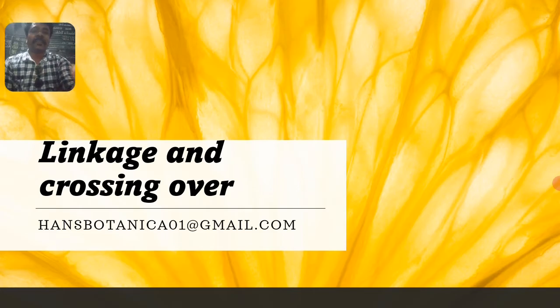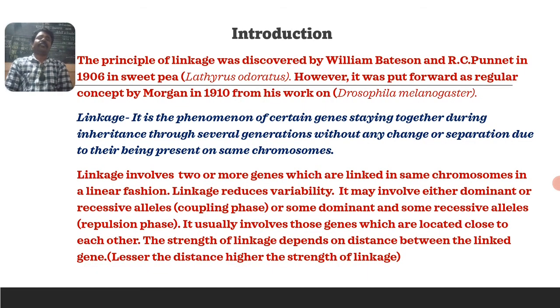Let us study what linkage is, who discovered this linkage, and what crossing over is. Let us study one by one. The introduction part of linkage. The principle of linkage was first discovered by William Bateson and Punnett in the year 1906, in a kind of plant called sweet pea. The scientific name of this sweet pea is Lathyrus odoratus.